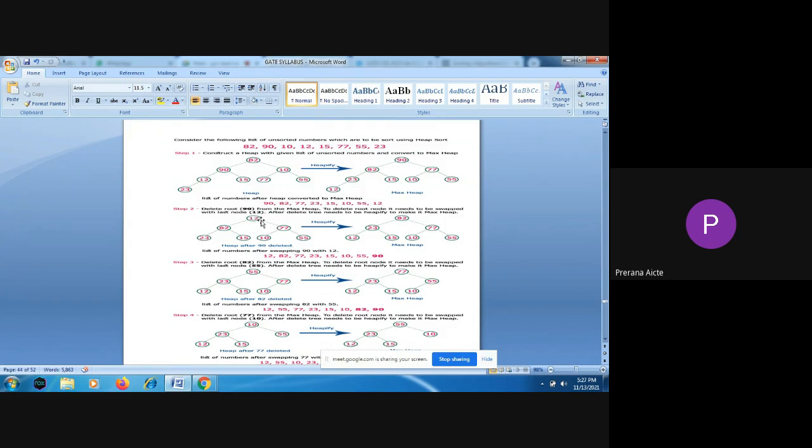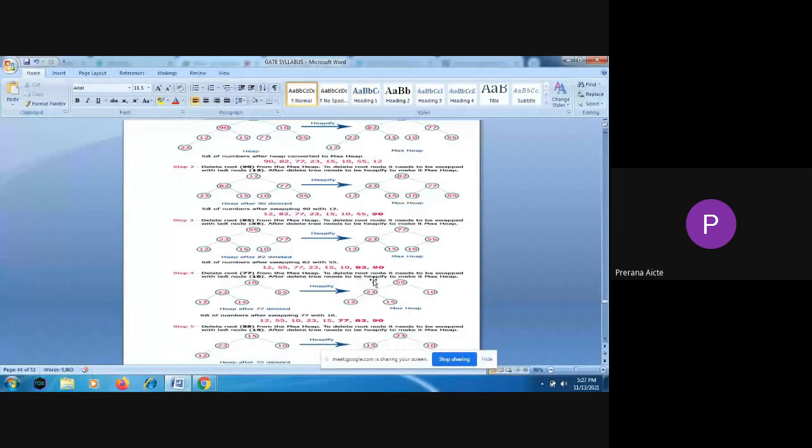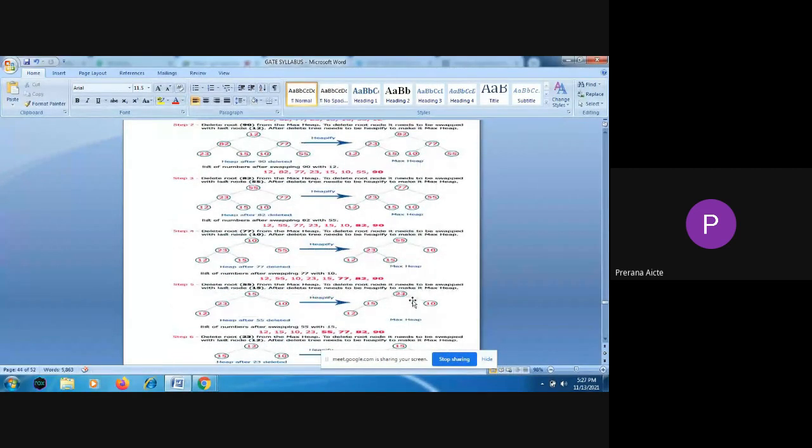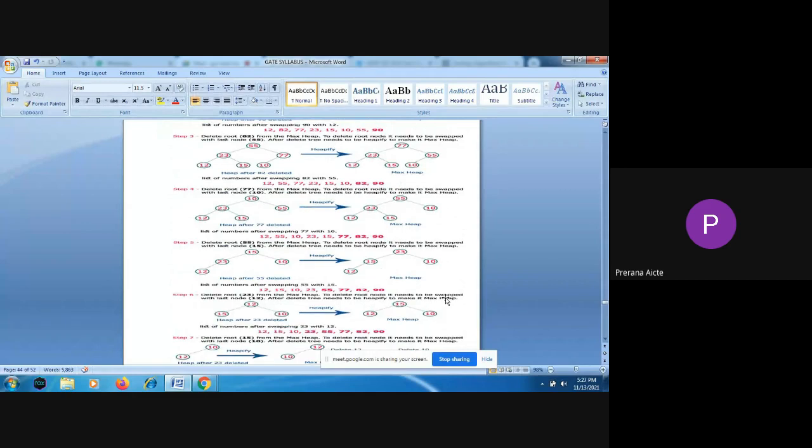So again the tree will change like this. Now again you have to convert it to maximum heap. After converting to maximum heap, you have to delete the root node. When you delete the root node, you have to swap with the last child, or make the last child the root. Again you have to convert to maximum heap. So like that, whichever element you remove, you are going to place that element in a separate list, and finally the order in which you have deleted the elements from the maximum heap, once you check that list, will be the elements in the sorting order.